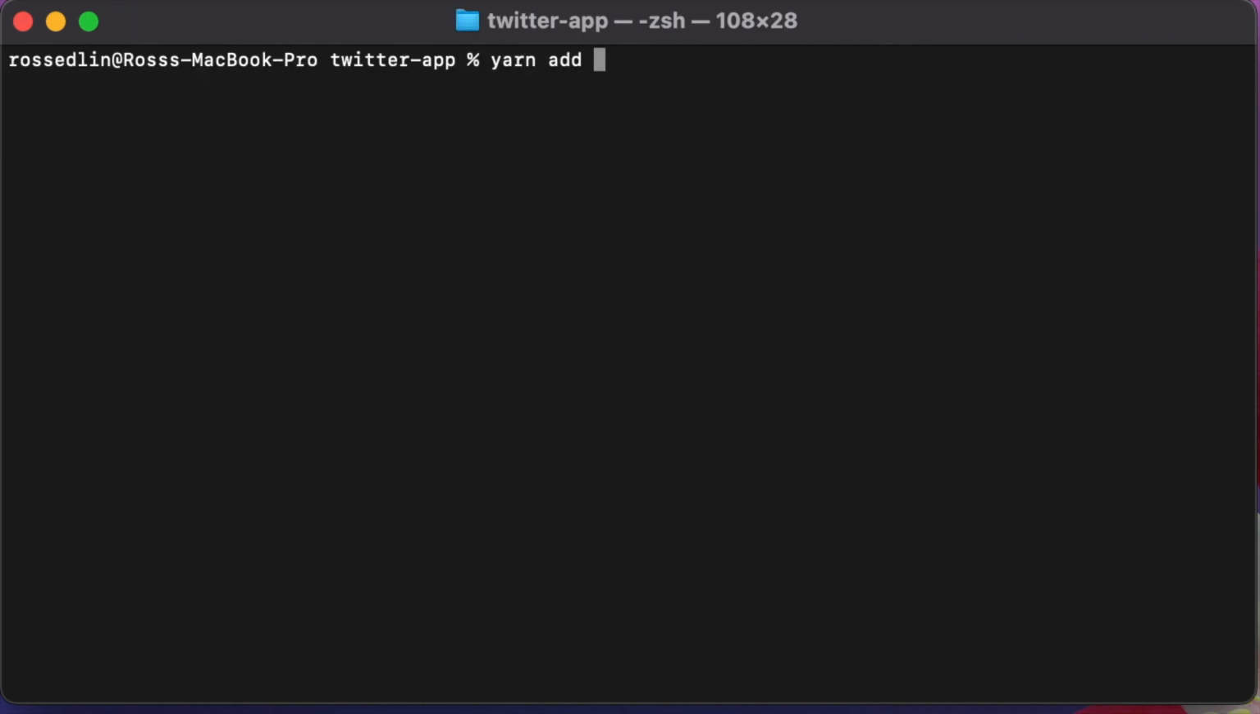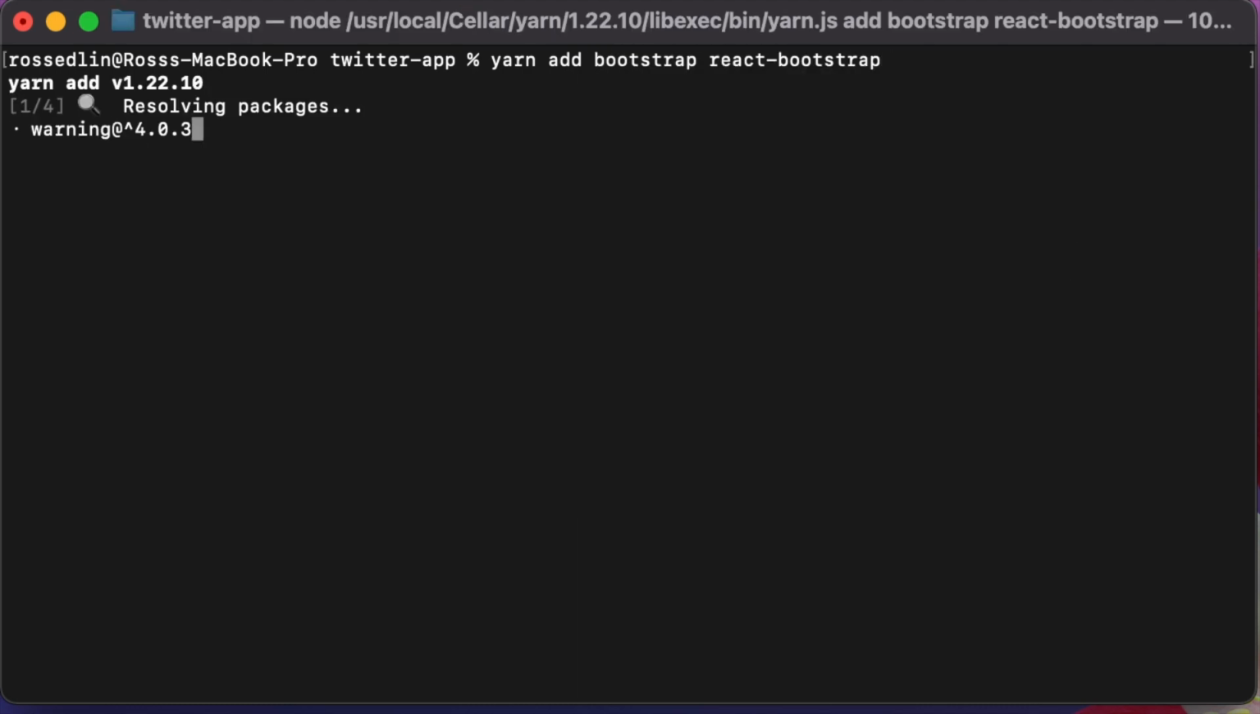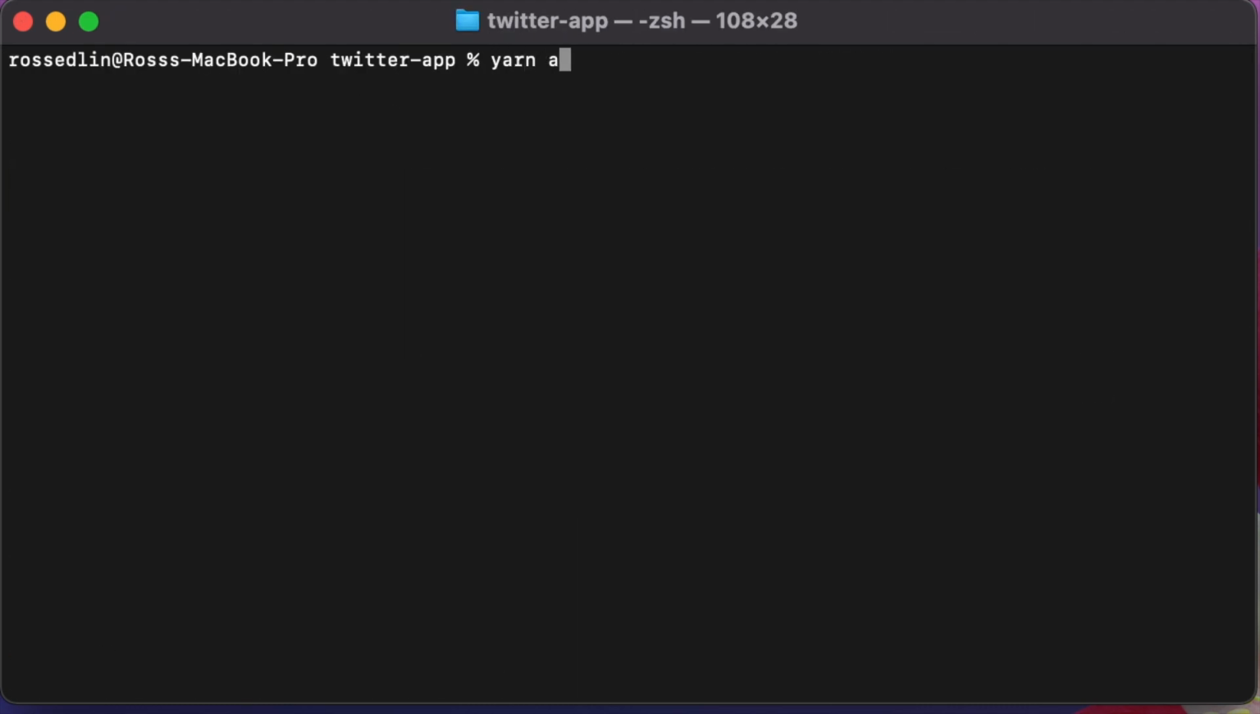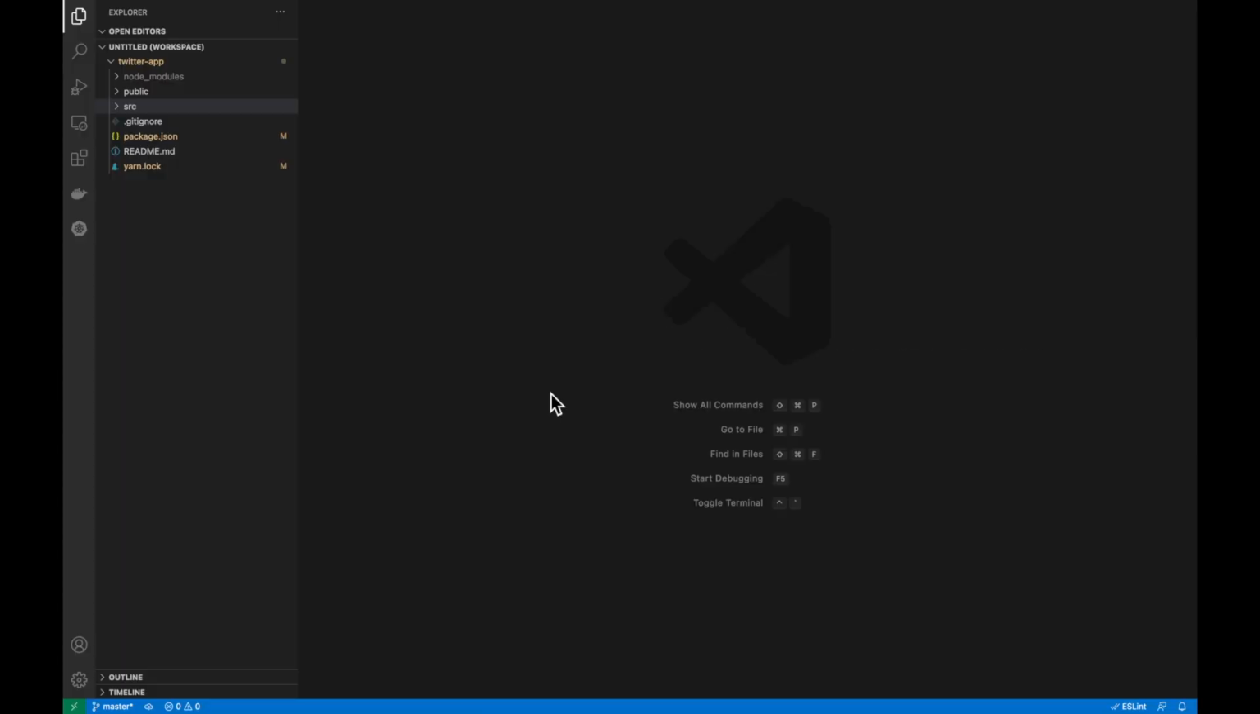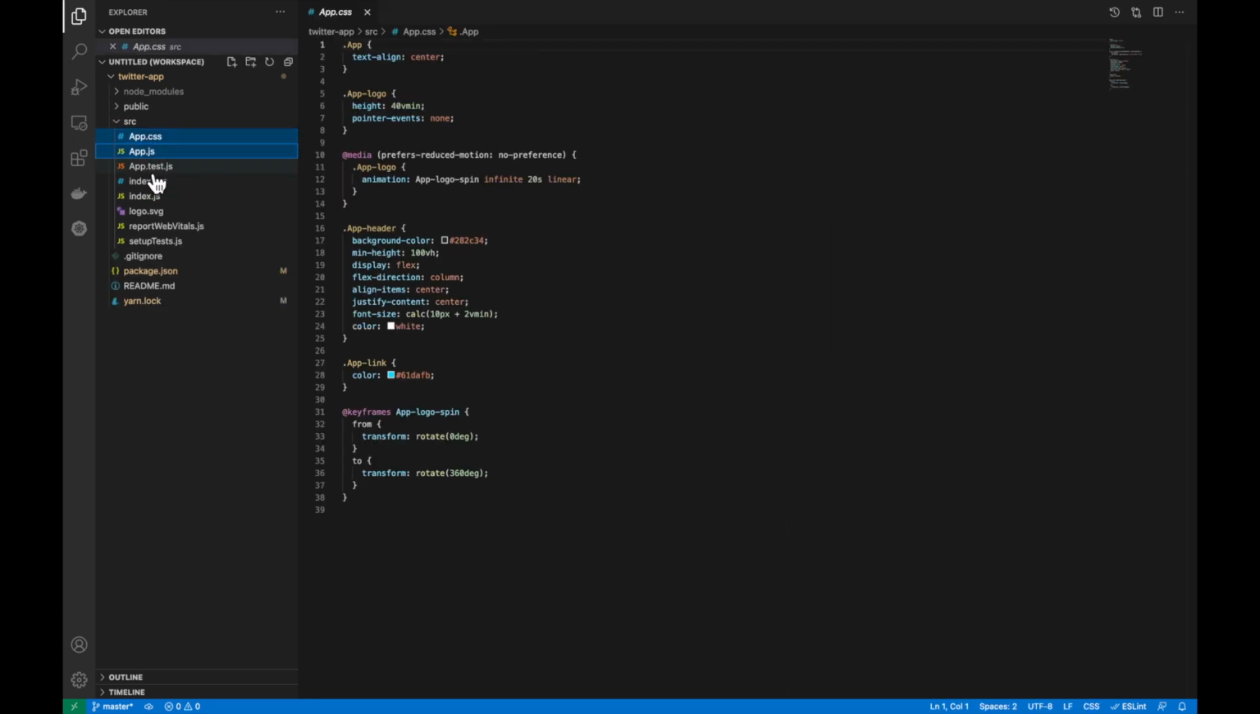We're also going to add in node-sass, Bootstrap with Bootstrap and React. We're also going to add in a few fonts from Font Awesome. Once we've done all that, we can open up our project in our code editor. Then we're just going to go through and delete a few of the files because they're not needed. They are junk for the moment.